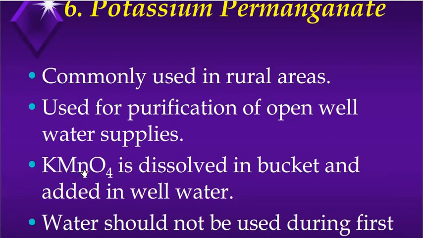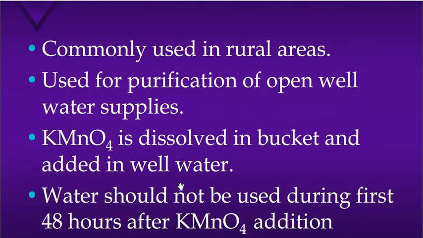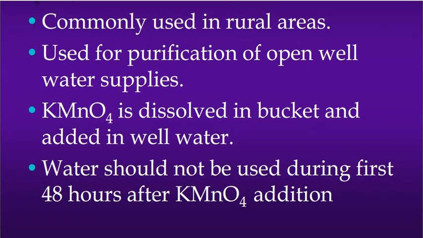KMnO4 is dissolved in water in a bucket and added to the well water, and the water should not be used during the first 48 hours after adding KMnO4, because the water first turns pinkish in color, and then it reacts with any impurities present and settles down, and the original color returns, that is, colorless water comes out after 48 hours.